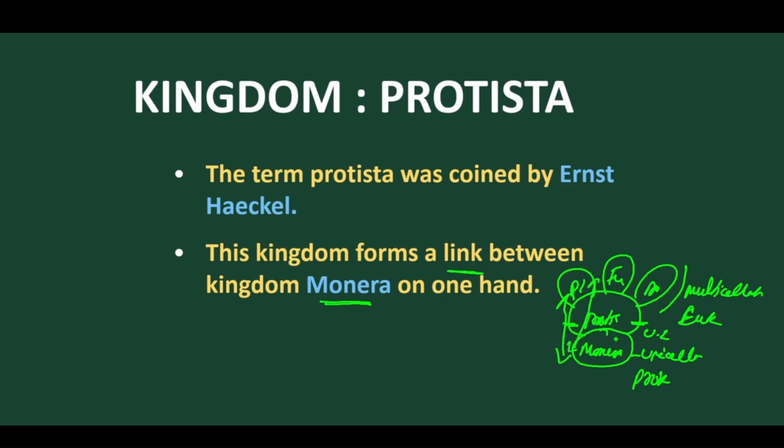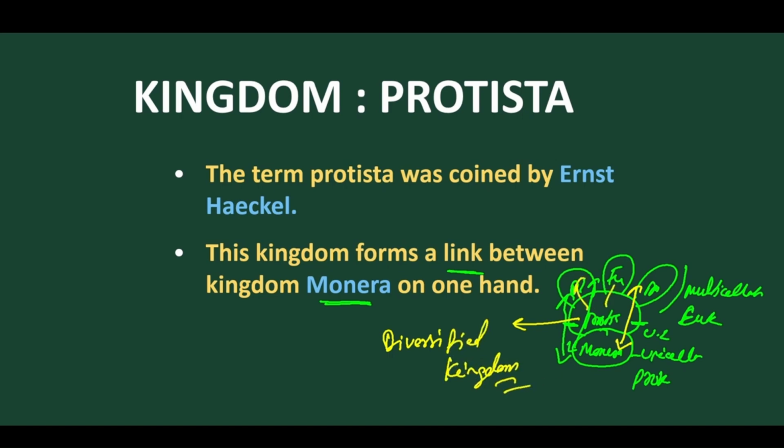Also it forms a connecting link between unicellular and multicellular. So this Protista is sometimes called the diversified kingdom. Why is it called the diversified kingdom?